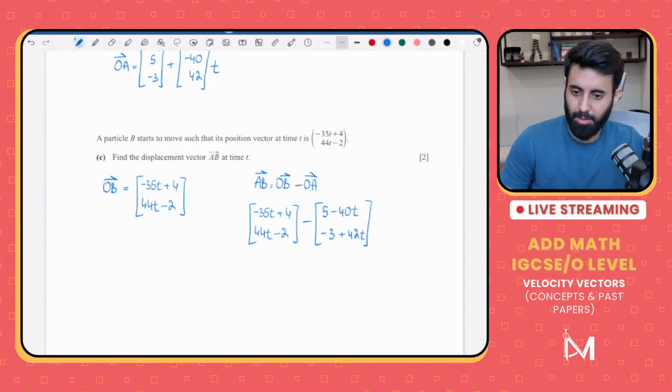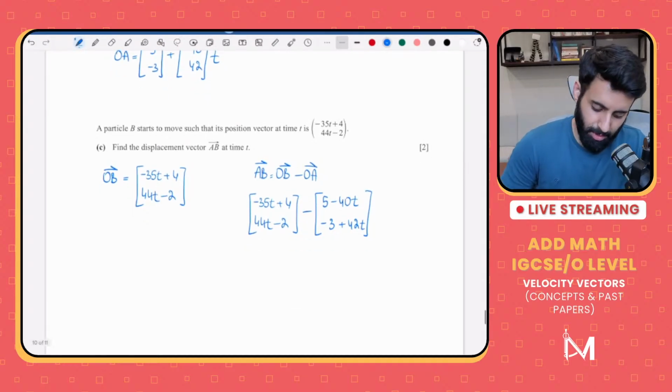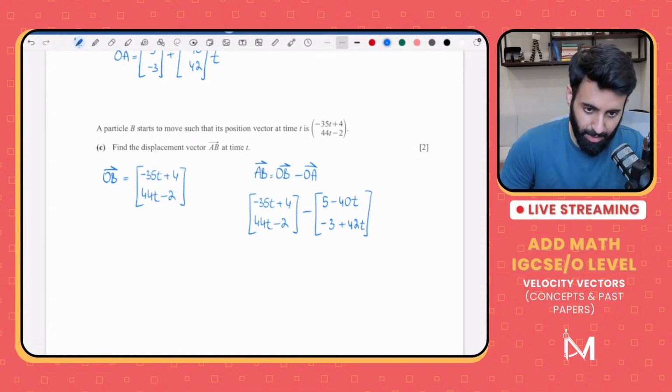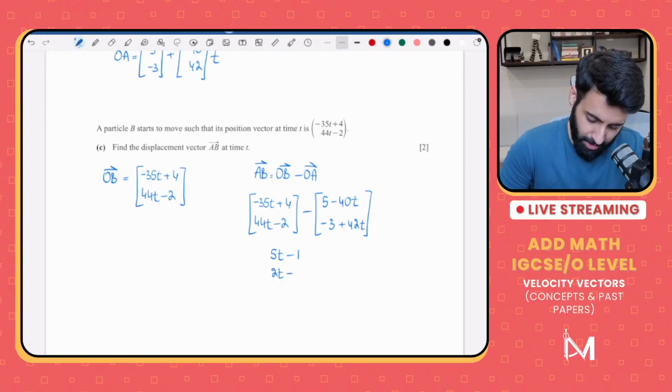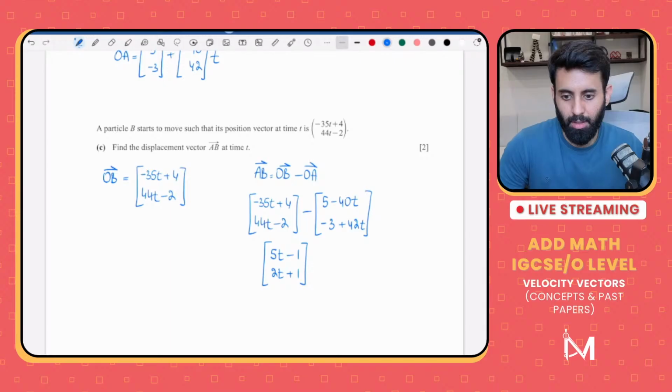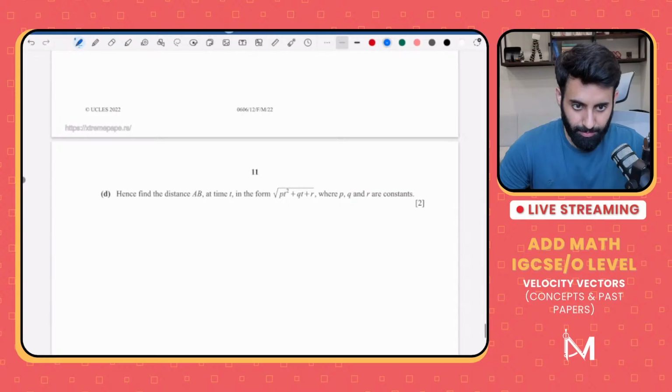So AB is equal to OB minus OA. Now when you simplify, minus 35t minus minus 40t, that's going to be plus, so it's going to be 5t. 4 minus 5, that's minus 1. 44 minus 42, that's 2t. Minus 2 minus minus 3, that's minus 2 plus 3, so that's 2t plus 1. There you go. That's your answer.